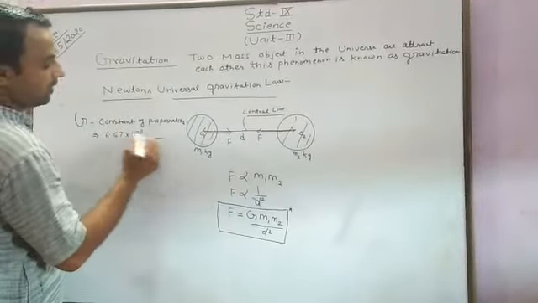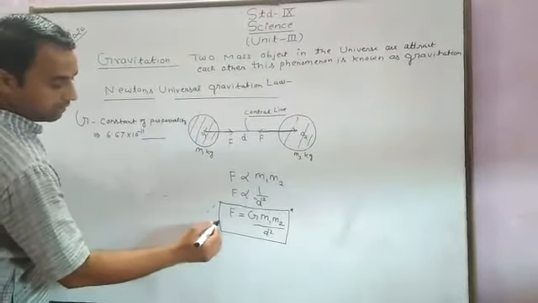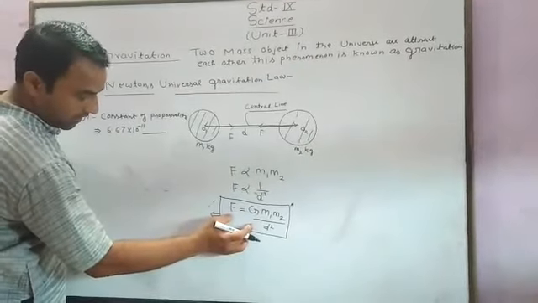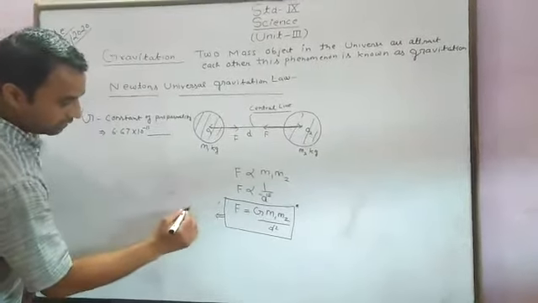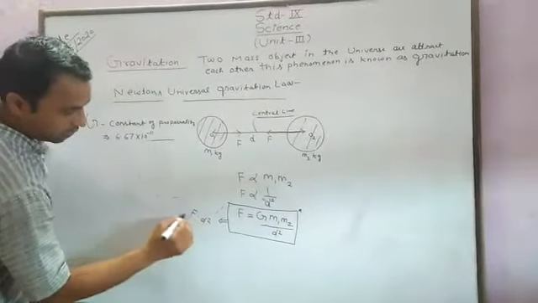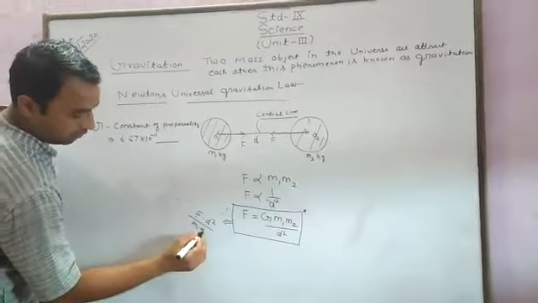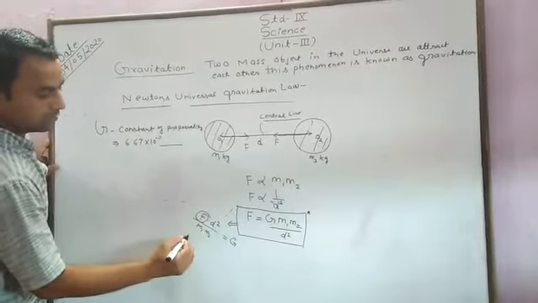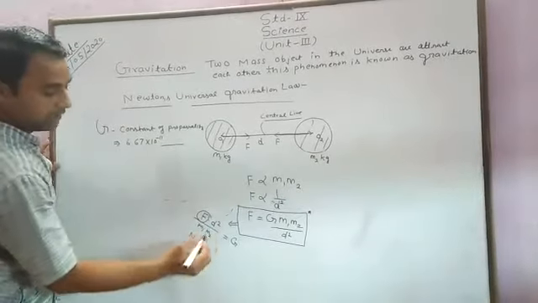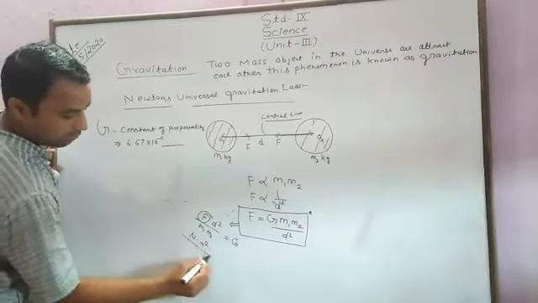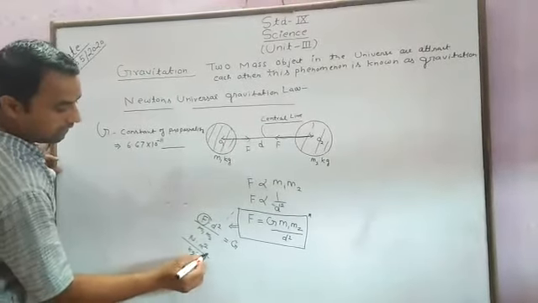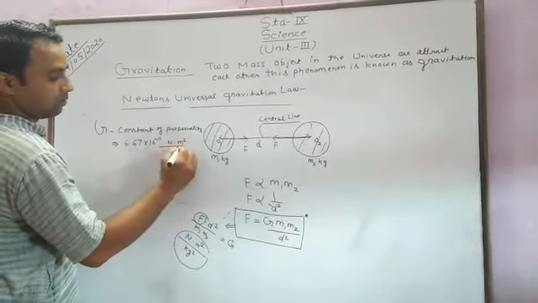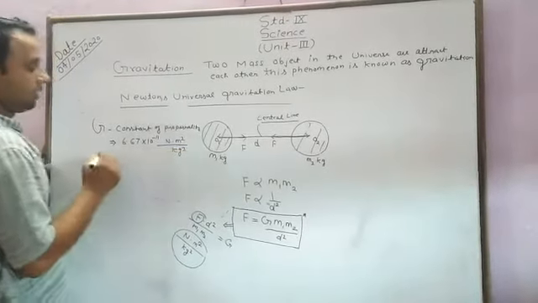And what is the unit of the gravitational constant? We take this formula and find the unit of G. G is F into d square upon m1 into m2. Force is always measured in newton, the SI unit. Distance is in meter square. Mass is in kg square. So the unit is newton into meter square upon kg square.